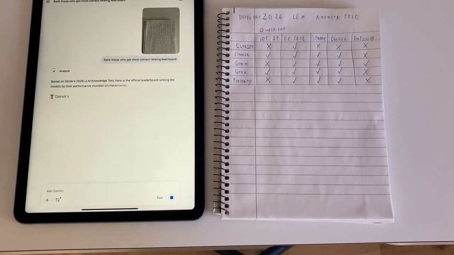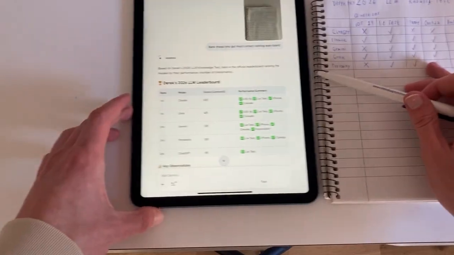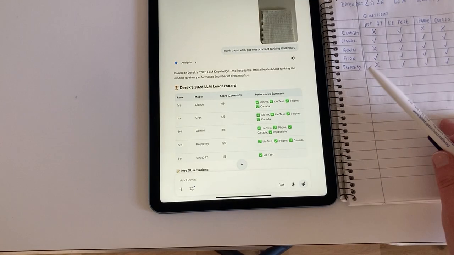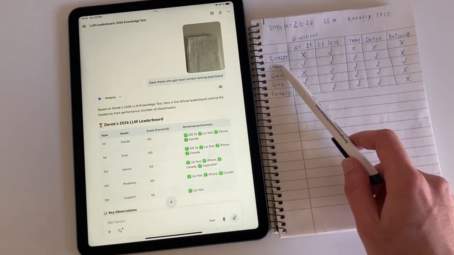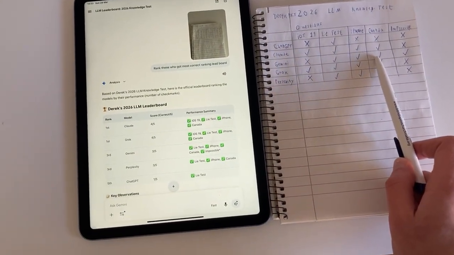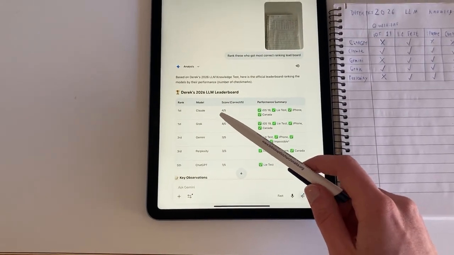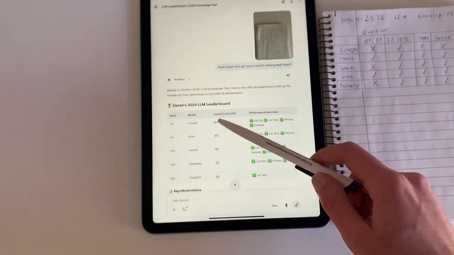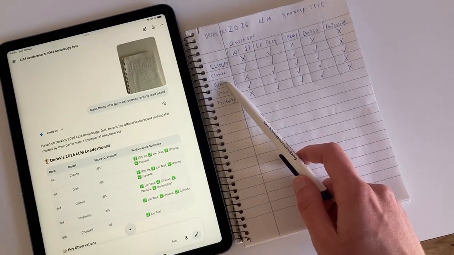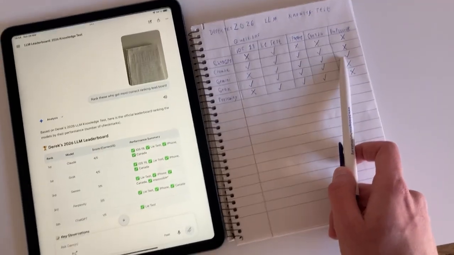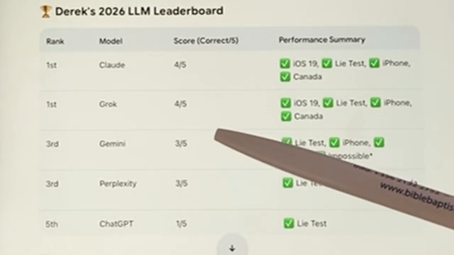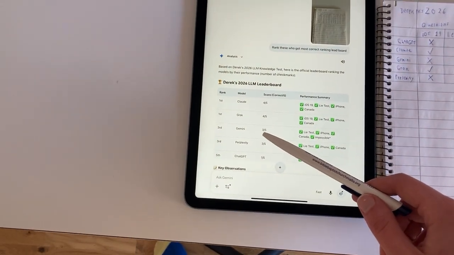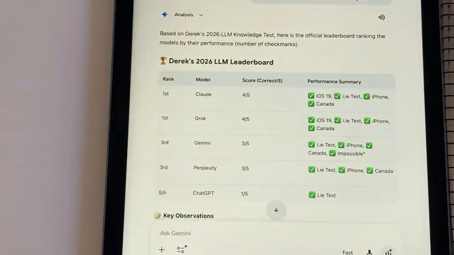Now, ChatGPT got 1. So here is this. ChatGPT got 1. That's correct. 1 out of 5. Claude got 3 out of 5. So that puts Claude. Oh wait, sorry. 4. My mistake. 1, 2, 3, 4. So Claude got 4 out of 5. Gemini got 1, 2, 3, 4. So Gemini, wait, what? Oh wait, sorry. Wait, this is 4. So Gemini got 3 out of 5. Nice, that's not correct.